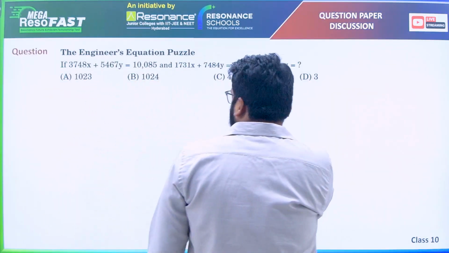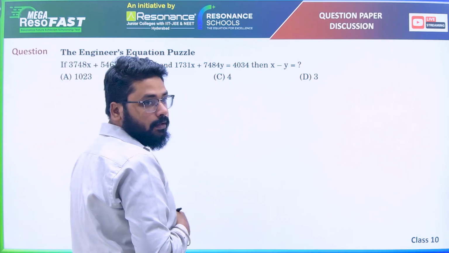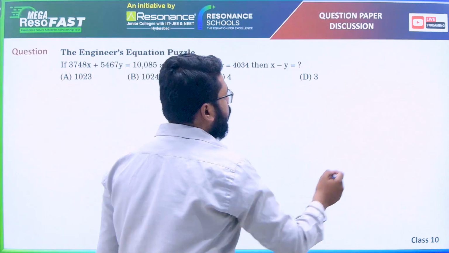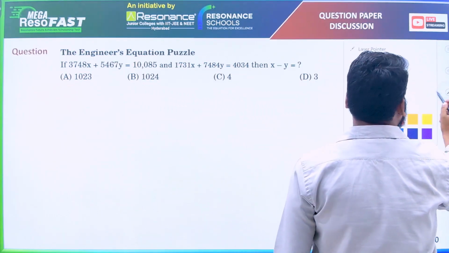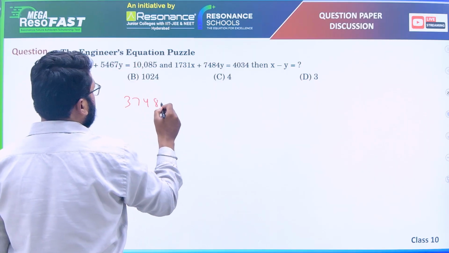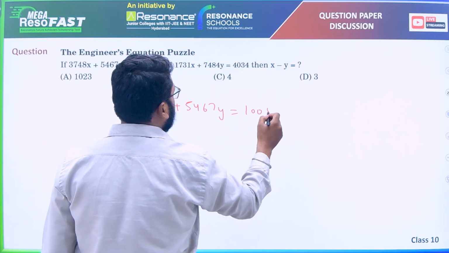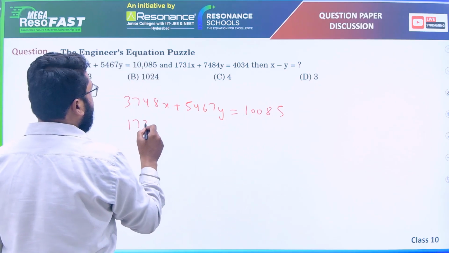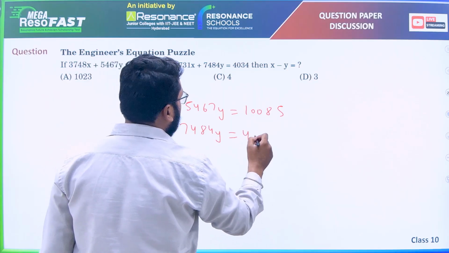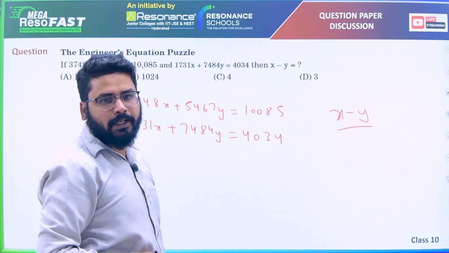If 3748x plus 5467y is given, you have to find x minus y. Only x minus y you have to find out. So 3748x plus 5467y is 10,085, and 1731x plus 7484y is 4034. Find x minus y. Let us check if we can get x minus y.